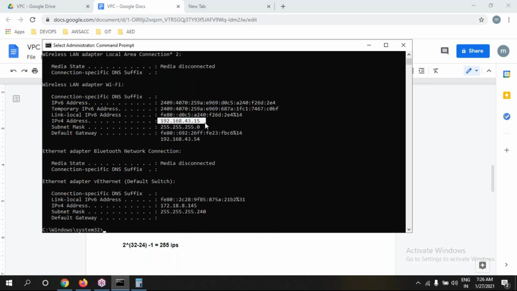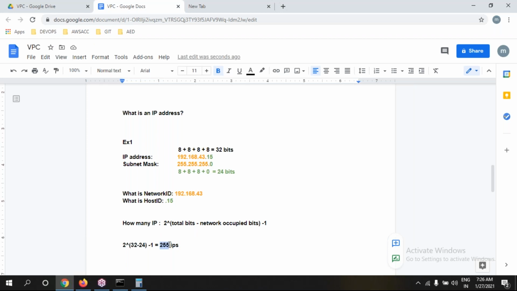In our office or home network, we can get a maximum of 255 internet connections, either mobiles or laptops. Maximum 255 laptops can be connected into this network.